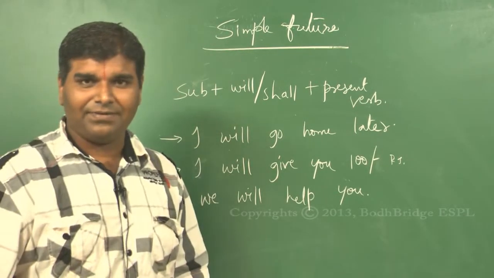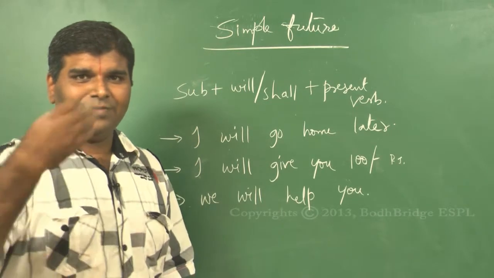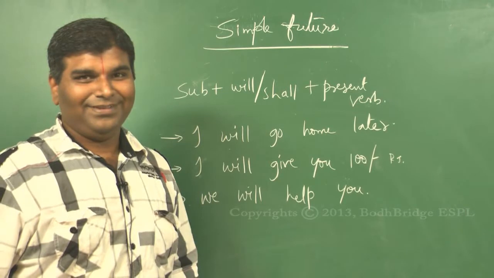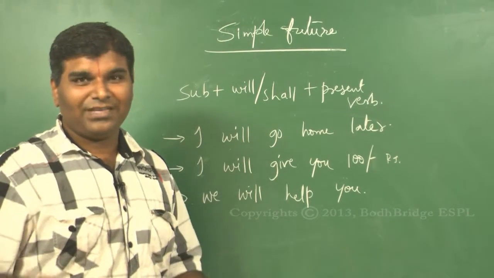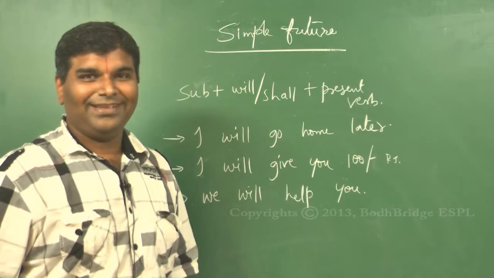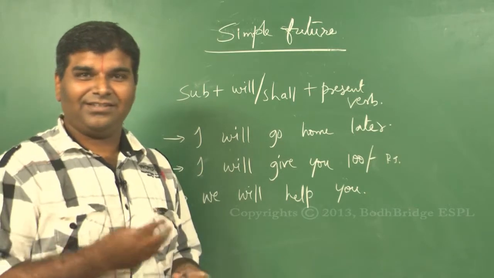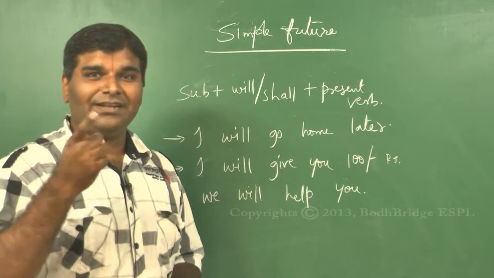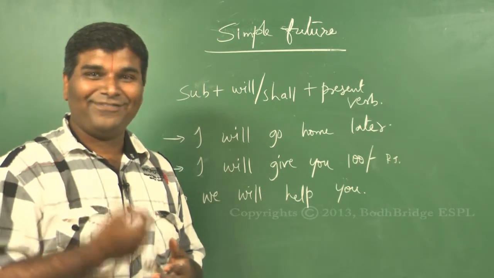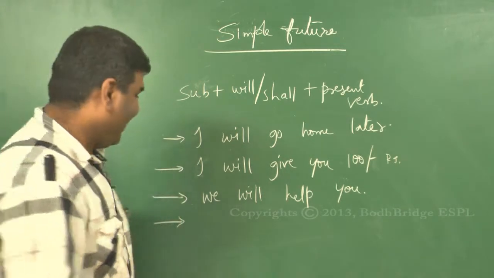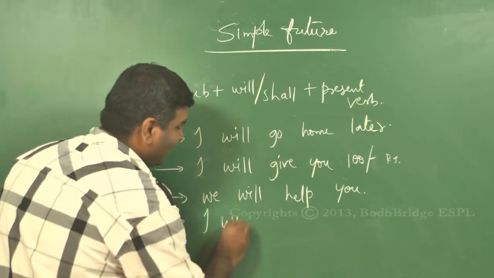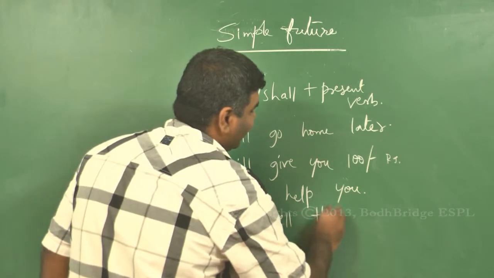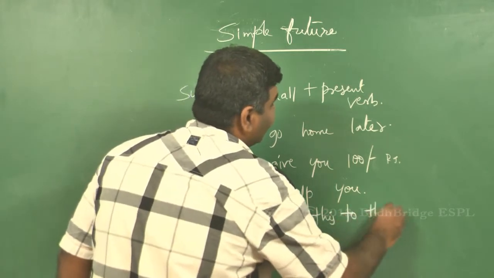Let's take another example. Say you beat me and I cannot beat you. You beat me and I'm so weak that I cannot beat you. Then what should I do? I have two options. One, either I sit and cry or I can threaten you. You beat me, I'll tell my daddy, right? I'll tell my father. Doesn't it sound like a threat? Now, I will tell this to the teacher.